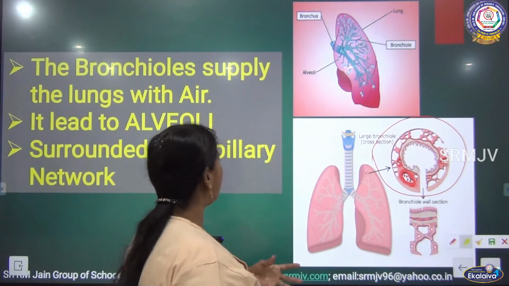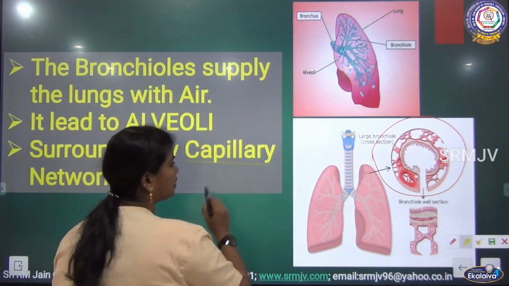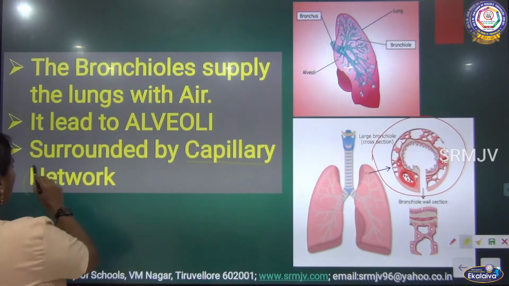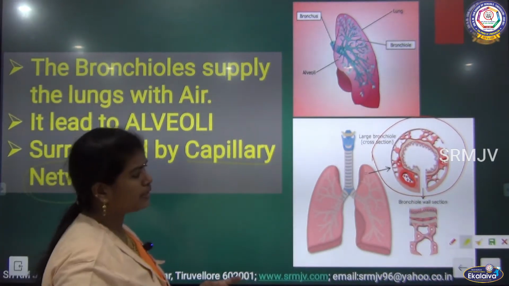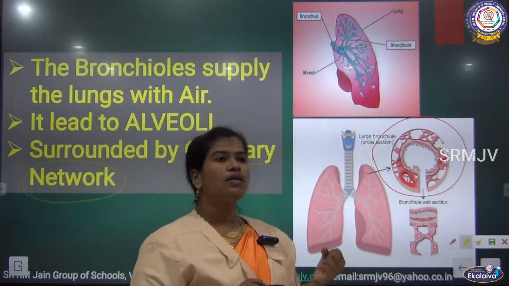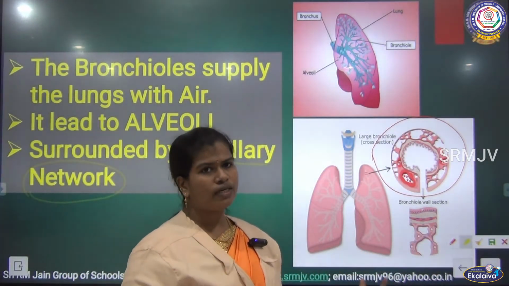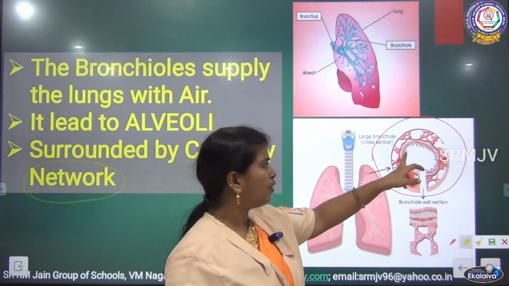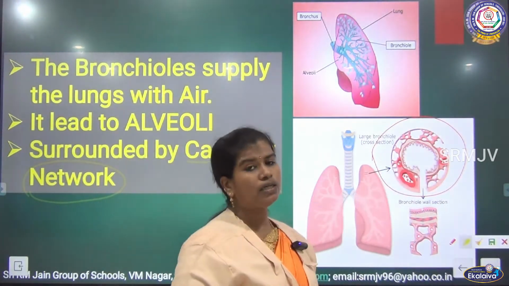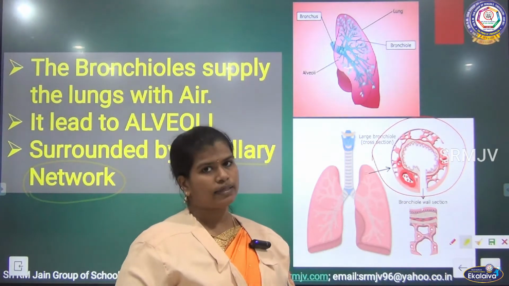So what do we mean by a capillary network, or blood capillaries? It means tiny vessels, which we call blood capillaries. You can see the red and blue colored things, those are the capillaries.